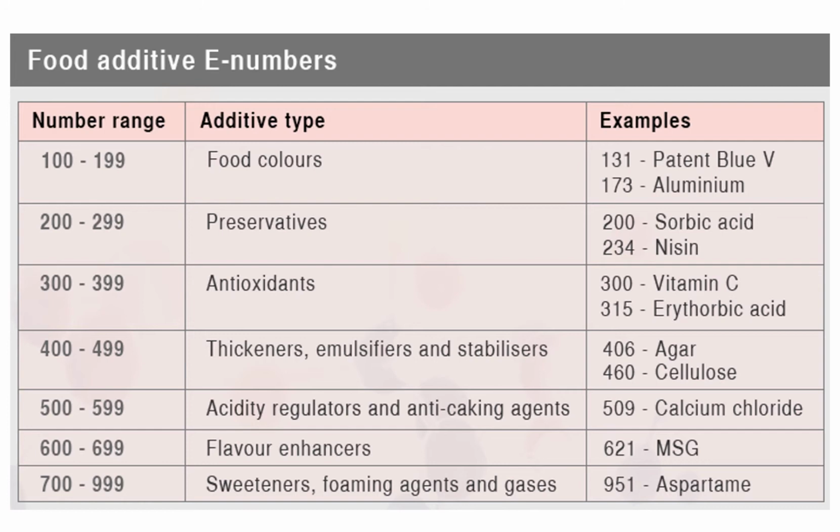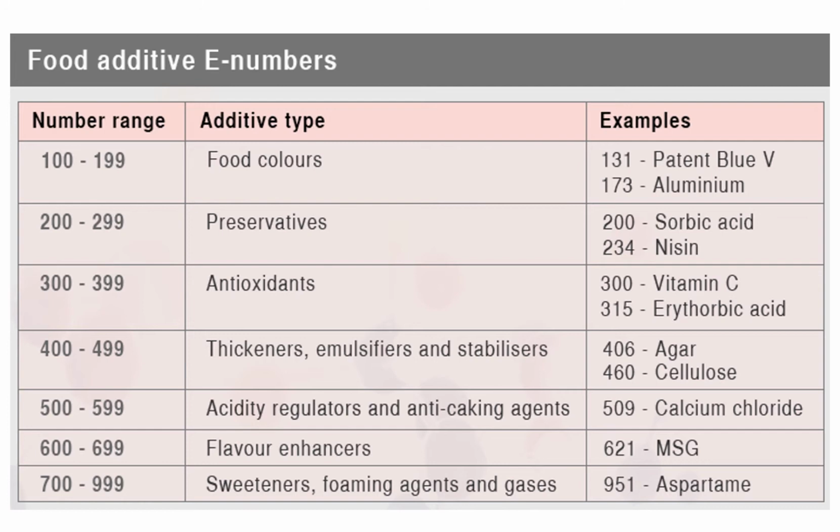This was also given as an assignment for you students. So there are different types or groups of food additives usually in a processed food product, and certain number ranges or codes are given for the food additives so that it becomes easy to understand which food additive has been added in the product.